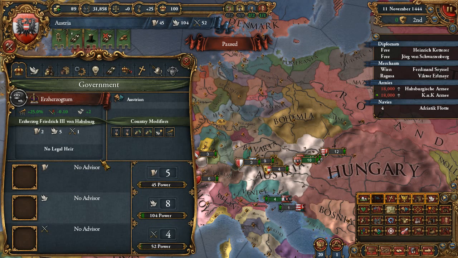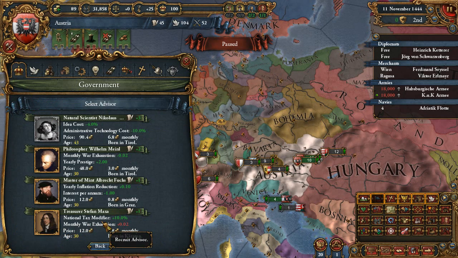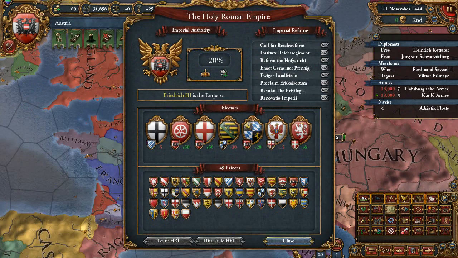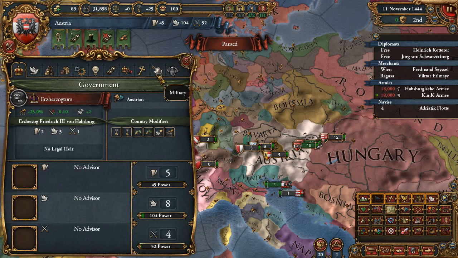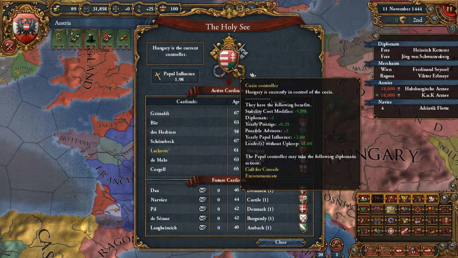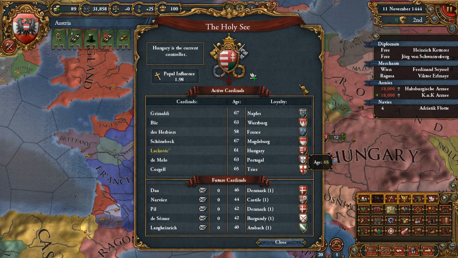Well, let's see, what do we want here? Let's see what we have. We have 4. Are we courier controller? No, Hungary is the current controller. I believe it's random at the start of the game, like these are chosen randomly.